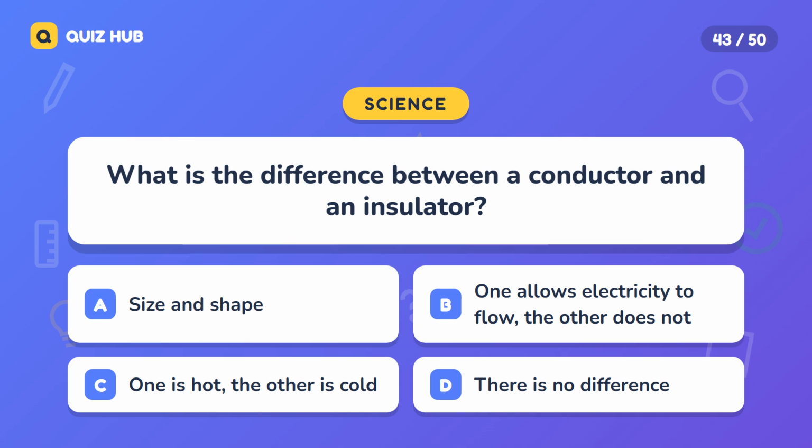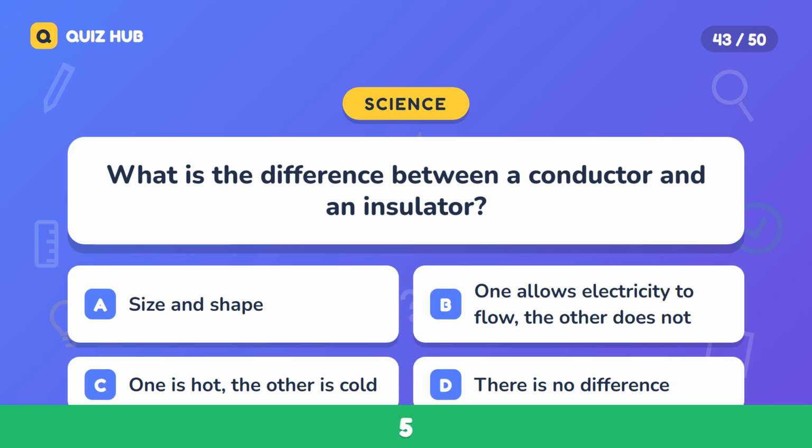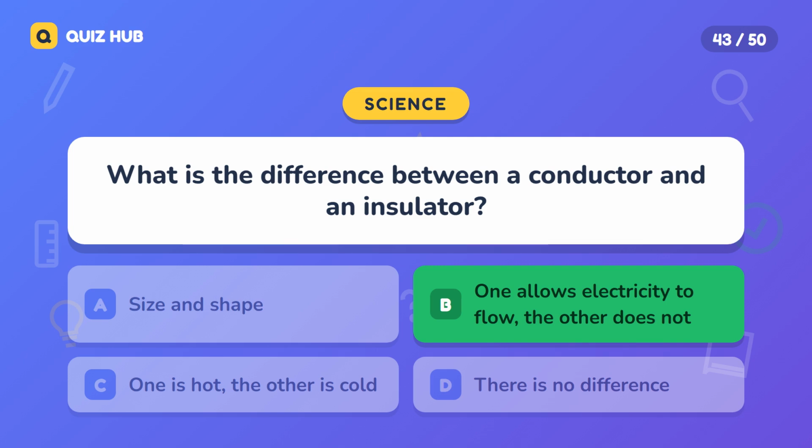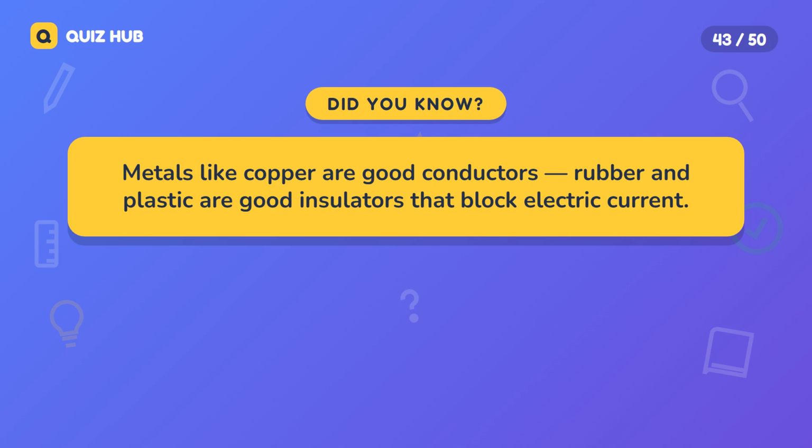Question 43. What is the difference between a conductor and an insulator? A. Size and shape. B. One allows electricity to flow, the other does not. C. One is hot, the other is cold. D. There is no difference. The correct answer is one allows electricity to flow, the other does not. Metals like copper are good conductors. Rubber and plastic are good insulators that block electric current.